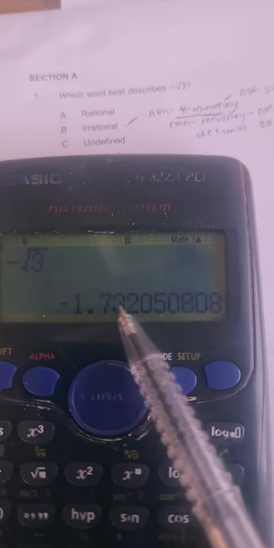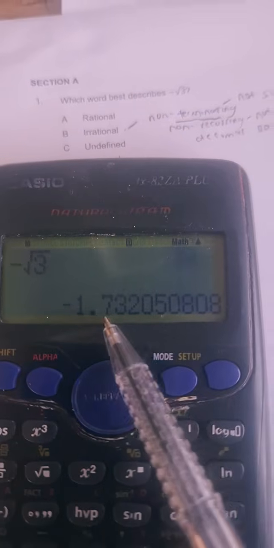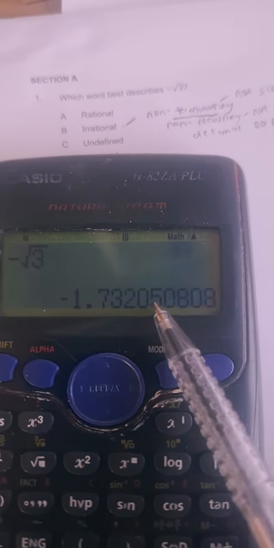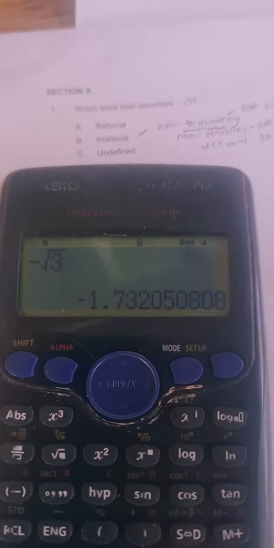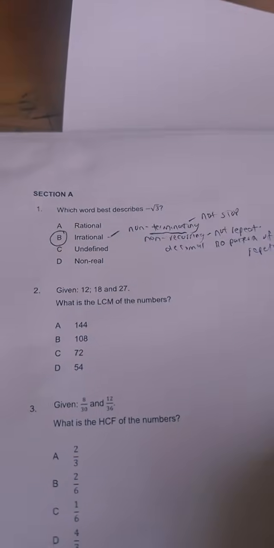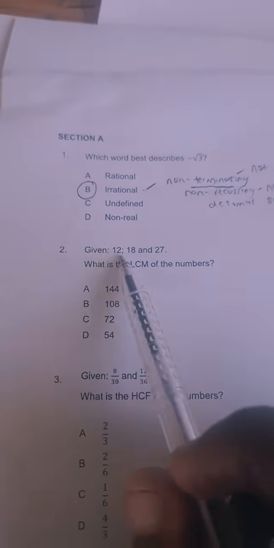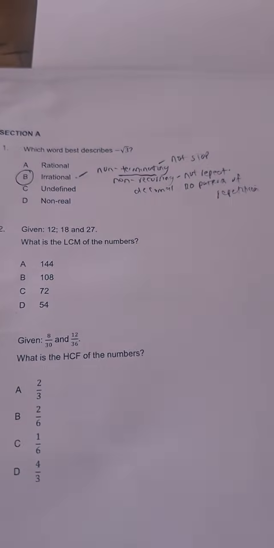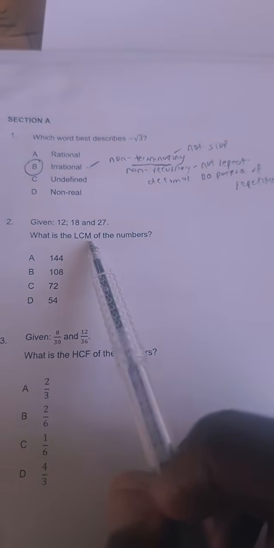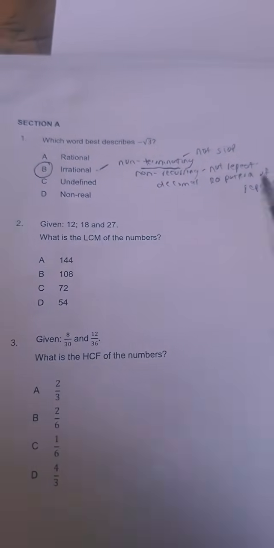So for my GEC kids, this here, guys, is definitely non-recurring and non-terminating. So therefore we say the answer is B. It is irrational. Thank you for the roses. Let's move on to number 2. Given 12, 18, and 27, what is the LCM of the numbers?